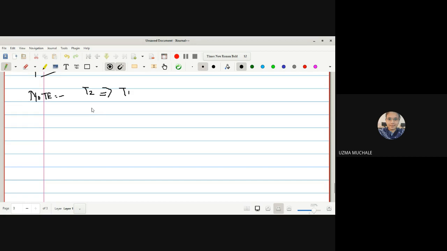Next, every T2 space is a T0 space. You have to find the counterexample for the reverse: whether every T1 is a T2 space. No doubt it is not true. Every T0 will not be a T2 space. You have to find counterexamples for these.